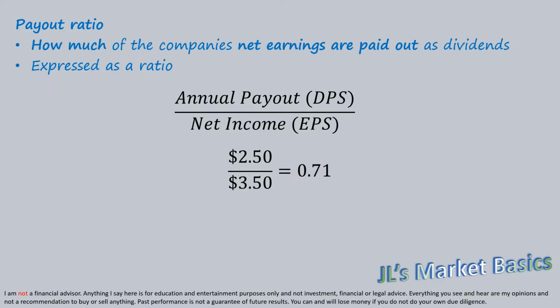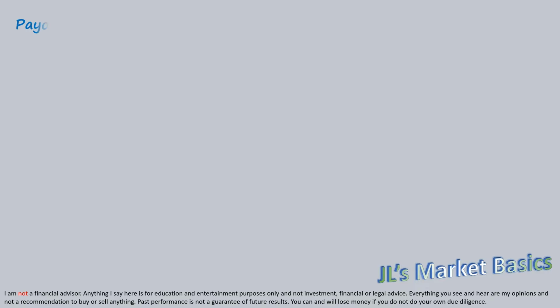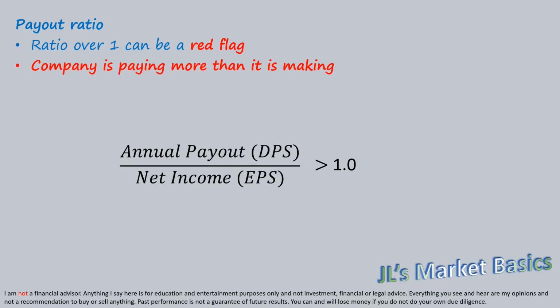Ideally, a lower payout ratio is better. These ratios can vary by sector or industry. A ratio over 1 indicates that the company is paying out more in dividends than what it's making in earnings. This can be a red flag for investors because this type of payout cannot be sustained long term.